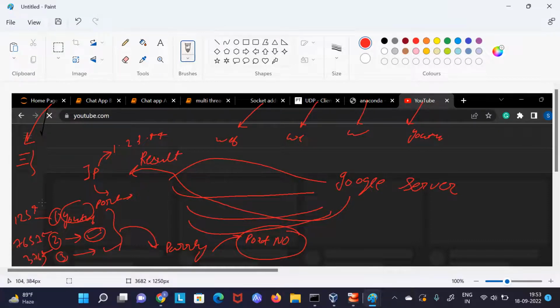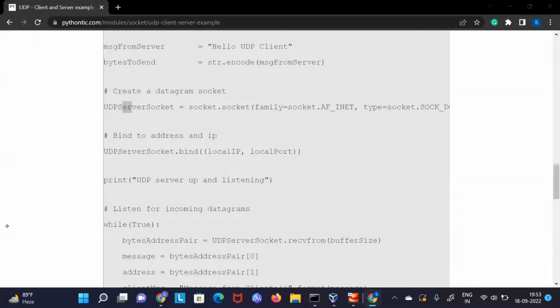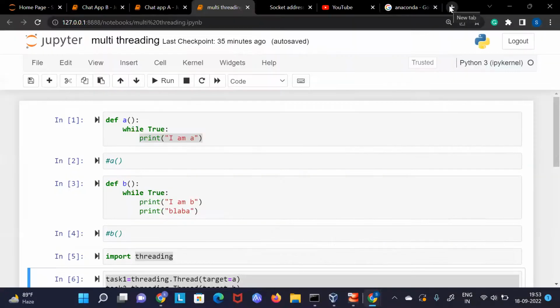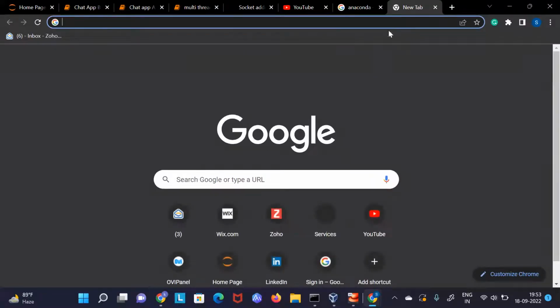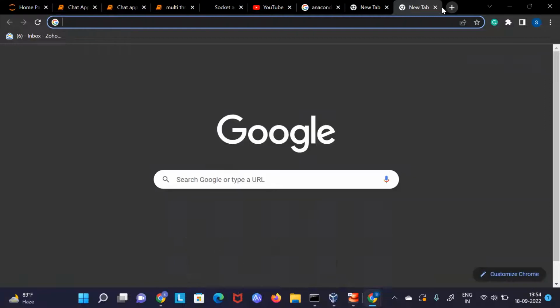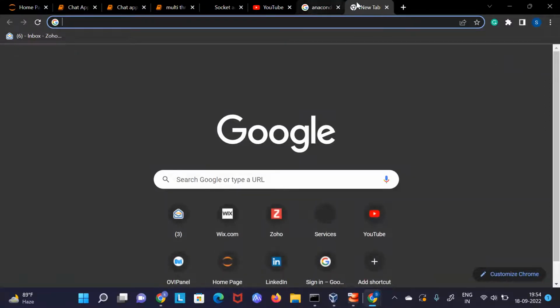Now you will ask me how. Whenever I click a new tab here, behind the scenes the kernel in my operating system will automatically assign a different, random port number to this tab. And no two port numbers will ever be the same, believe me. So as I click here, as it does multi-threading, it will create one more thread, and it will be running on a different port number.